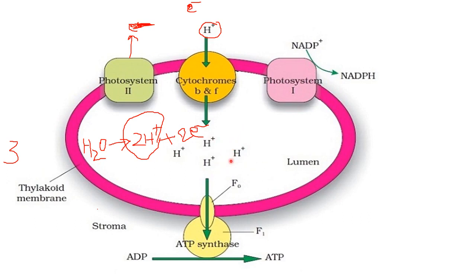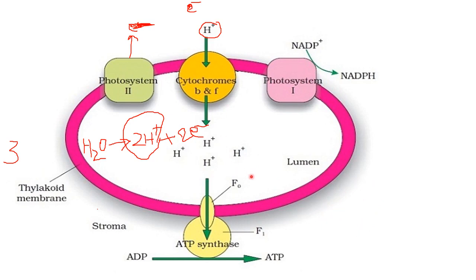And proton concentration is continuously increasing inside the lumen in comparison to that on the outer side of the membrane, meaning on the stromal side, proton concentration is less.